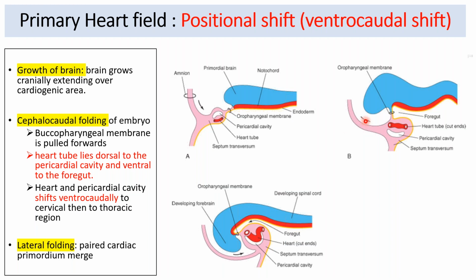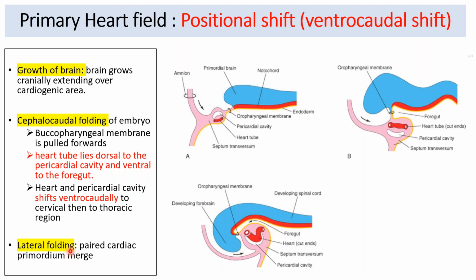The heart tube, which was lying initially dorsal to the pericardial cavity, this was the developing pericardial cavity, formed with the intraembryonic coelom. Initially the heart tube was dorsal to the pericardial cavity, but because of this shift, the heart and the pericardial cavity both shift ventrocaudally and will reach the cervical region first and then finally reach the thoracic area.